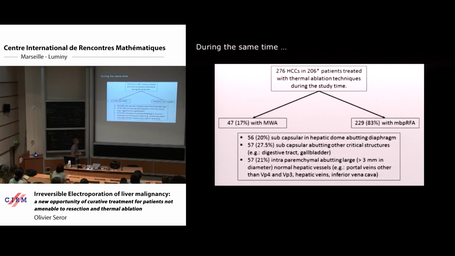And of course, during this initial experience, we treated many other patients, and you can see that we treated all these patients mainly by thermal ablation. That means that electroporation is not supposed to replace thermal ablation. It's just for specific patients, for whom it is not possible to perform thermal ablation.